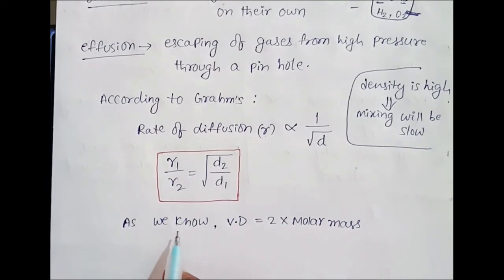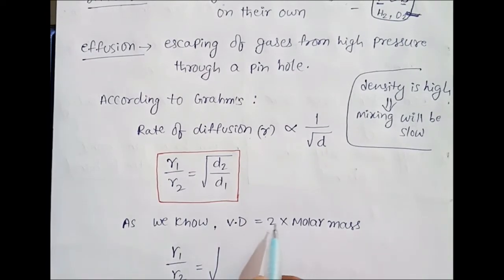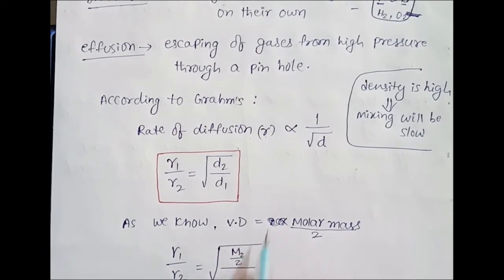So now we can say R1 over R2 is equal to under root, molar mass M2 over 2 divided by M1 over 2.